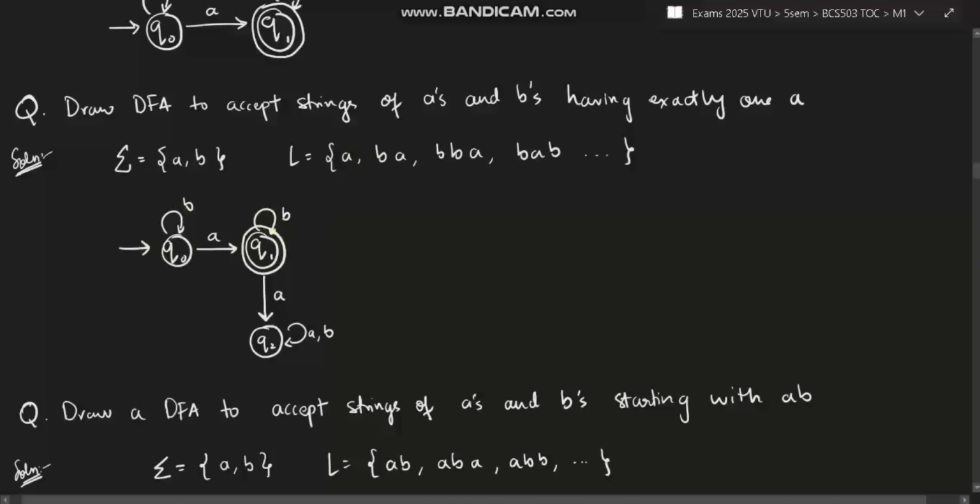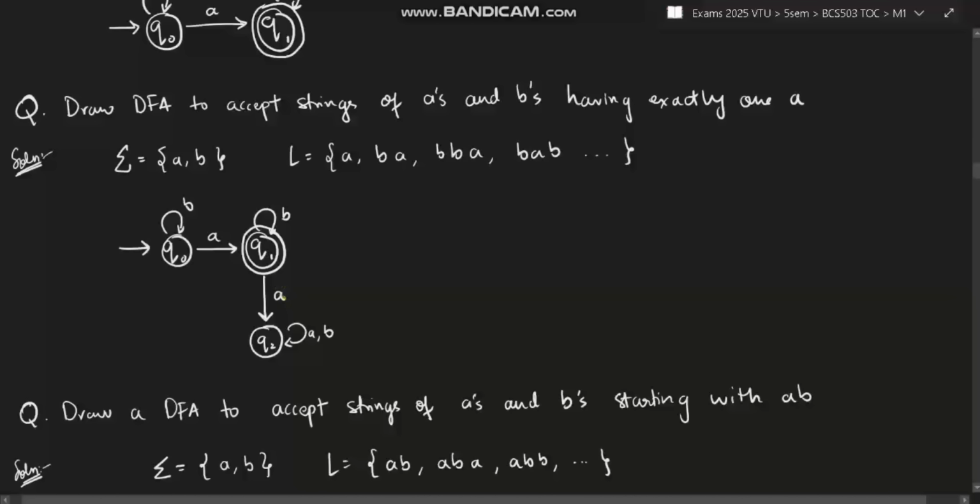Here also B will be present, but exactly one A means you cannot have a self loop on A. Why? Because if you have a self loop it will be more than one A. So after this case also, if you have an A encountered, you have to take it to the dead state. Dead state means it will not be accepted. Whatever comes and stops here, that only will be accepted. If another A comes after this point, it will go to the dead state.